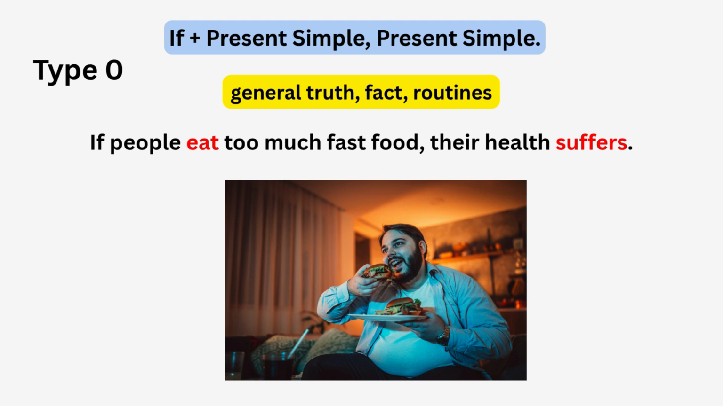Or let's look at one more example. If people eat too much fast food, their health suffers. And again, you can see in both parts we use present simple. Just to make it clear, we can definitely change the order of these parts of the sentence. You can say their health suffers, or people's health suffers if they eat too much fast food. So we can change it, but still, we shall keep the same approach, present simple, present simple. So that's all about type 0.